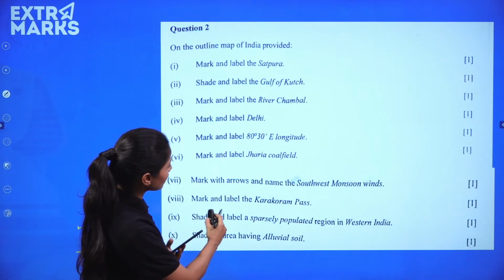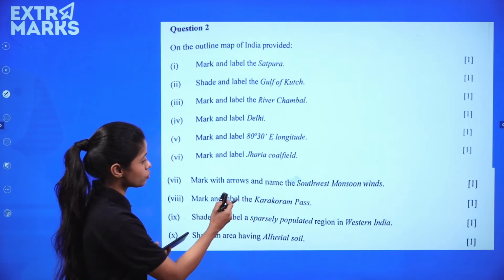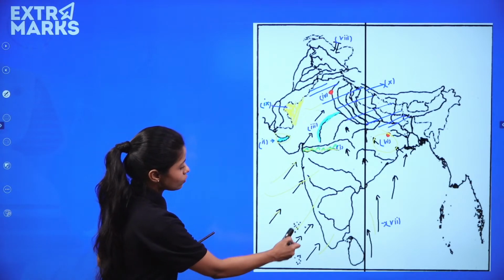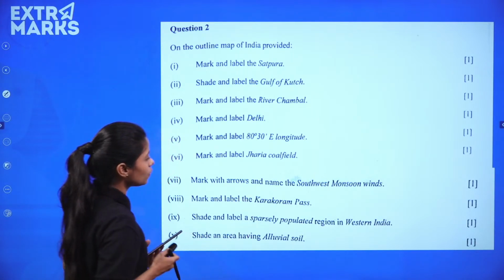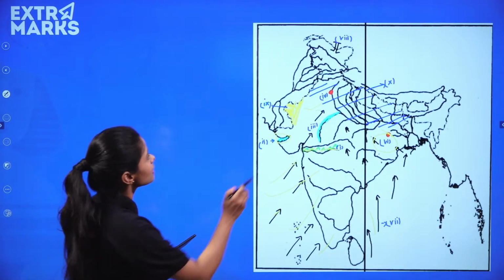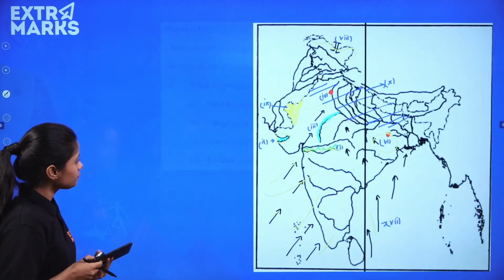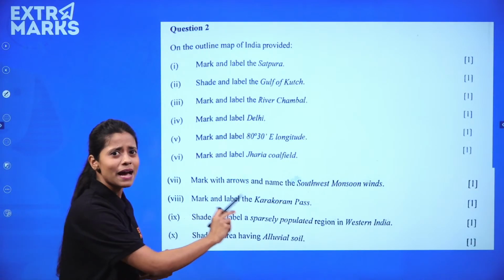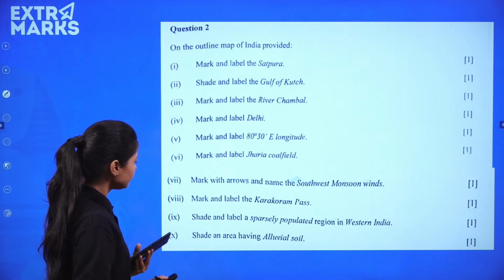Then mark and label the Karakoram passes. So with arrows you were supposed to mark, right? That is how the arrows have been put here. Mark and label the Karakoram passes, you can see it here. It's absolutely given here. Very simple. Even the maps were quite simple. It was not very difficult to understand, right?